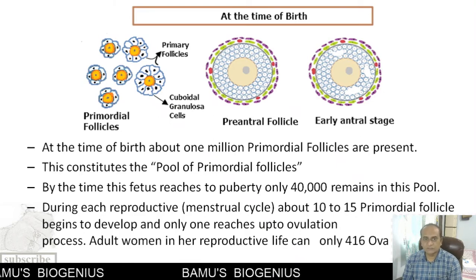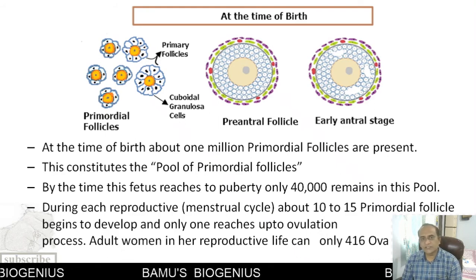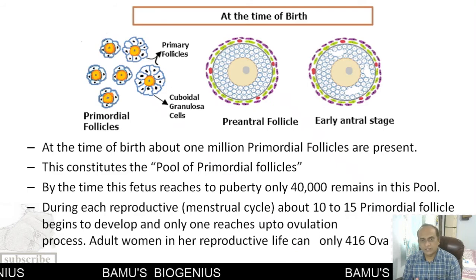Now, as the woman ages, the chances of producing a healthy baby decrease.